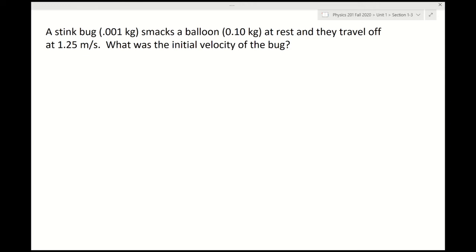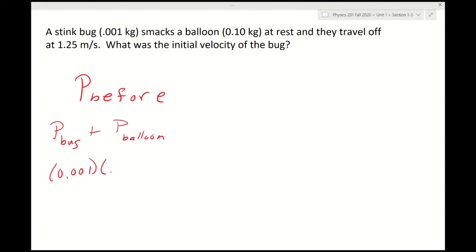Well, before, you had a balloon that was at rest, so its momentum was zero. So you had the momentum of the bug plus the momentum of the balloon. So this is going to be 0.001 times 1.25 plus 0 equals the momentum after. Now, they travel off at 1.25 meters per second. In other words, they're sticking together. So I'm just going to call that the total momentum.